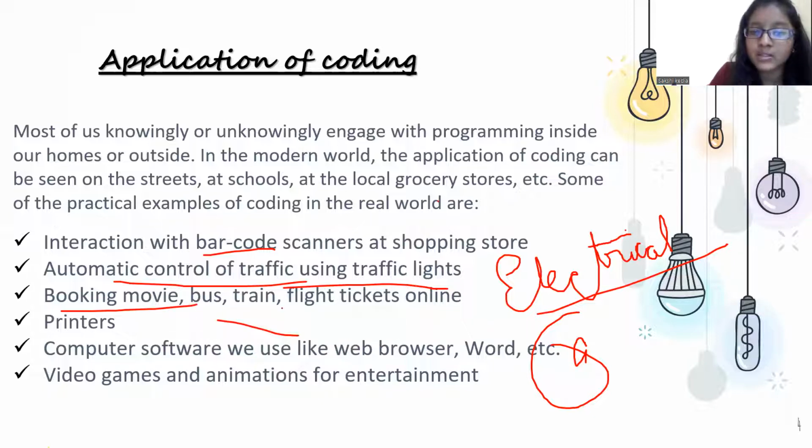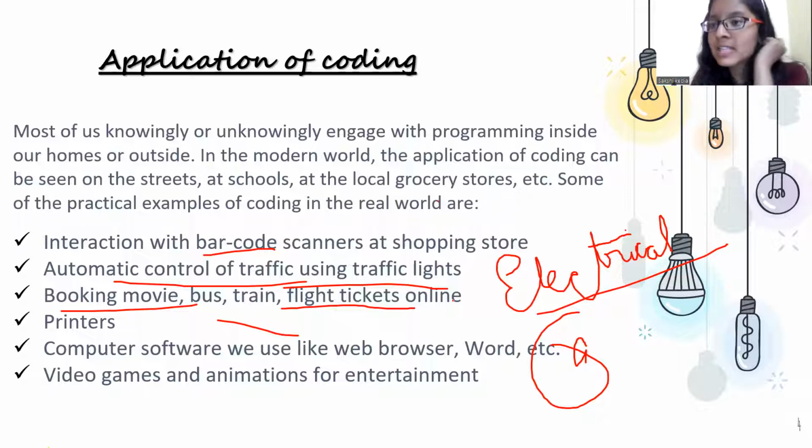Booking movie, bus, train, and flight tickets online. All of you have done this, because I have also booked flight tickets, bus tickets, or a movie ticket online. Now, how is it related to coding? How can I relate it?